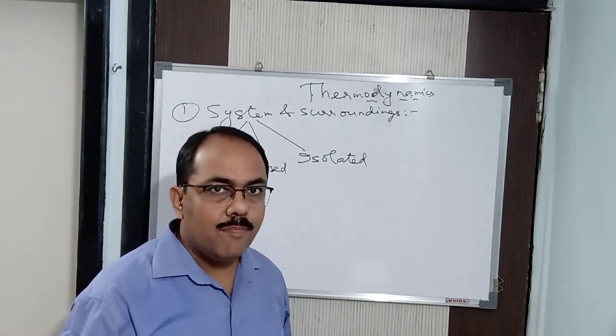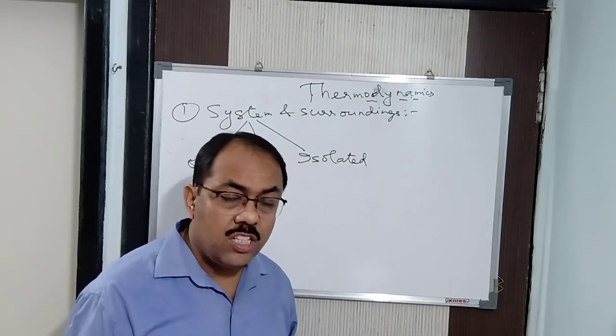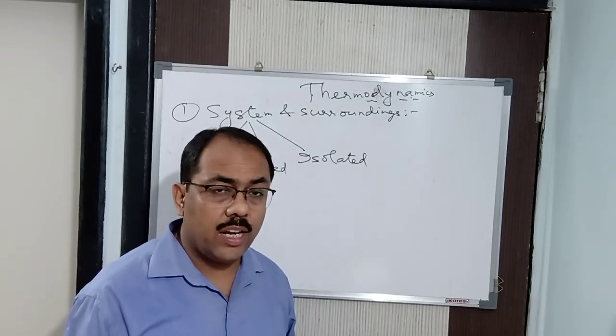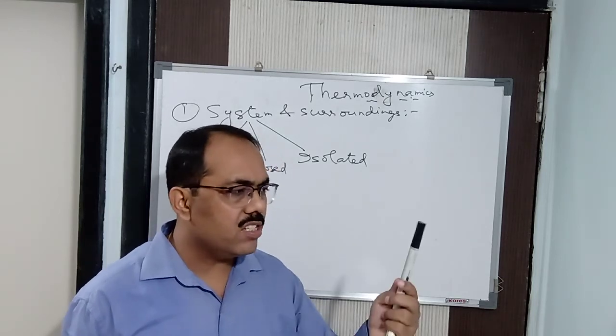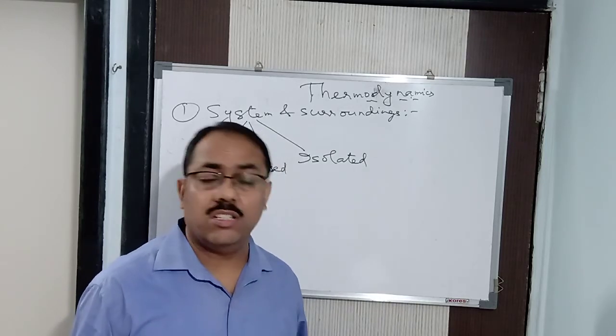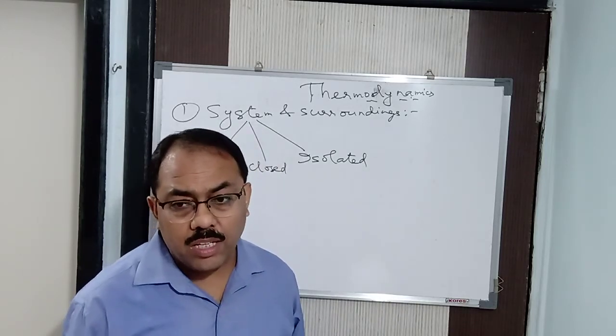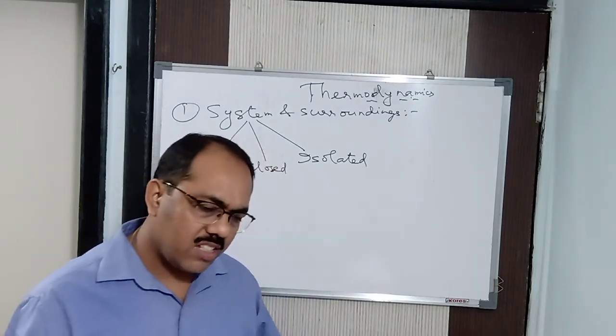Oh, 20 degree initially, 40 degree means it has gained. But when you do not know the initial and the final temperature, and you have to calculate the change in temperature, suppose I am asking you children, calculate the change in temperature of this particular body. Then what will you do? You will ask me, sir, what is the final temperature? What is the initial temperature? Isn't it? Will you ask me, sir, what is the path by which it has attained this? Not at all.